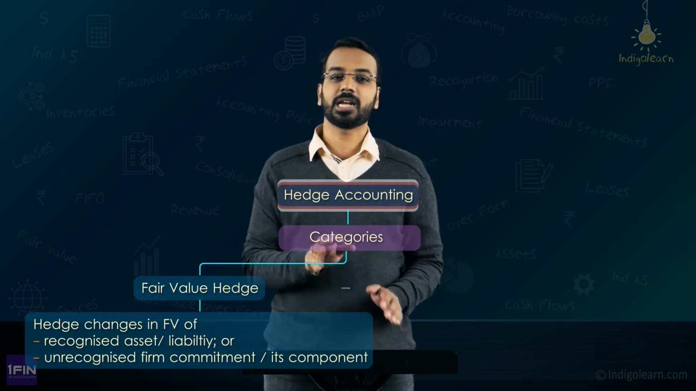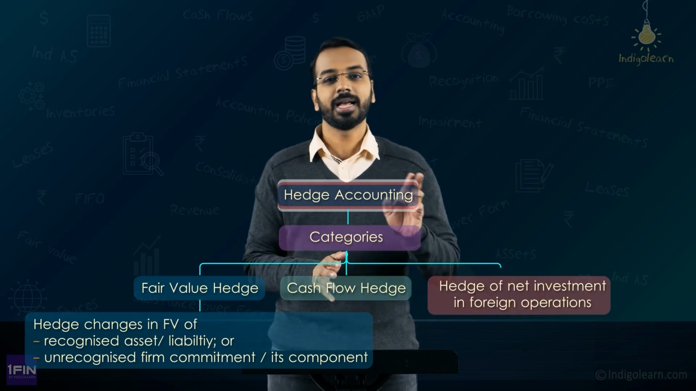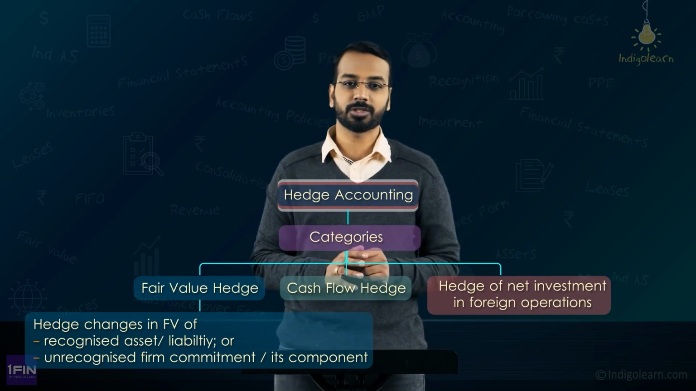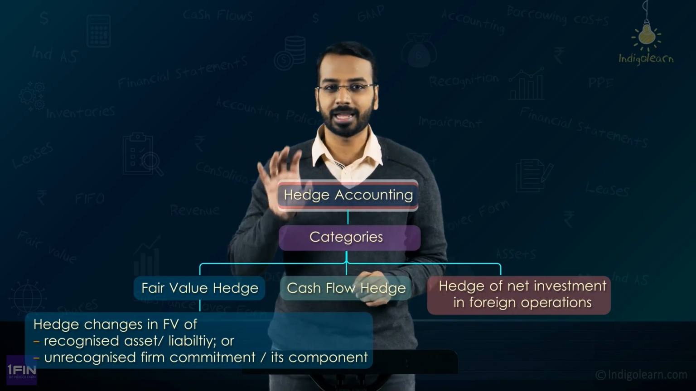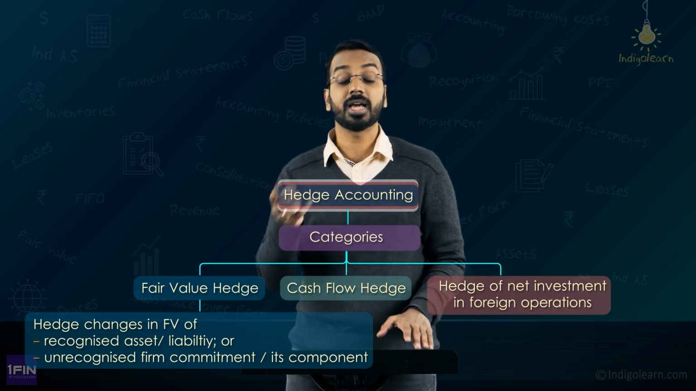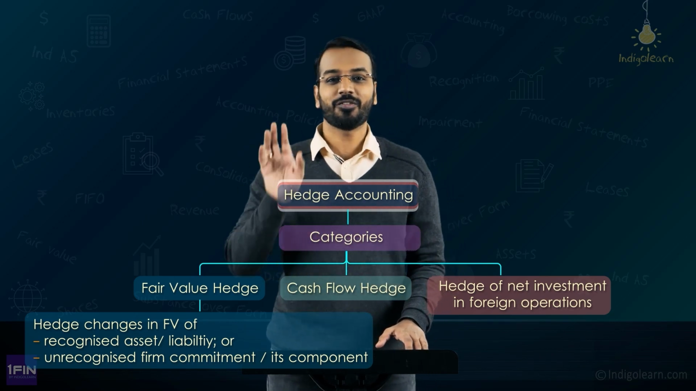How does it happen? But please remember, for you to apply hedge accounting, it has to be a qualifying hedging relationship. Only then you can apply hedge accounting. Now for hedge accounting, we will classify hedges into three categories. First one is fair value hedge, second one cash flow hedge, and third one hedge of net investment in foreign operations. Now the first one, which is a fair value hedge, as the name itself suggests, we are trying to hedge the changes in fair value.